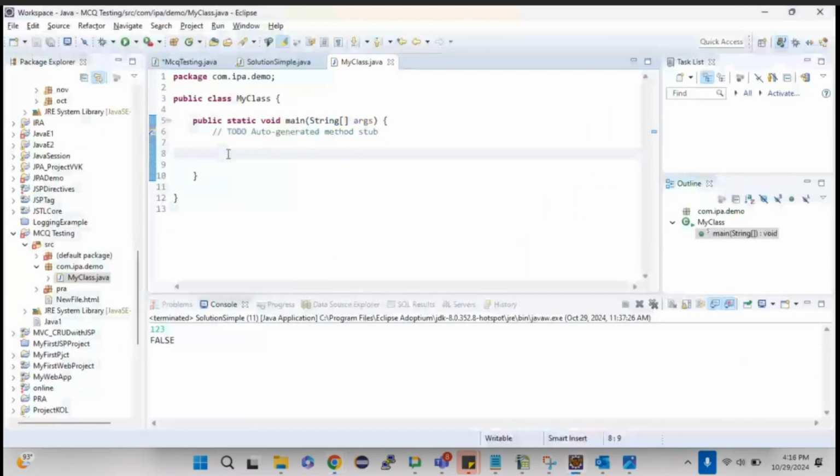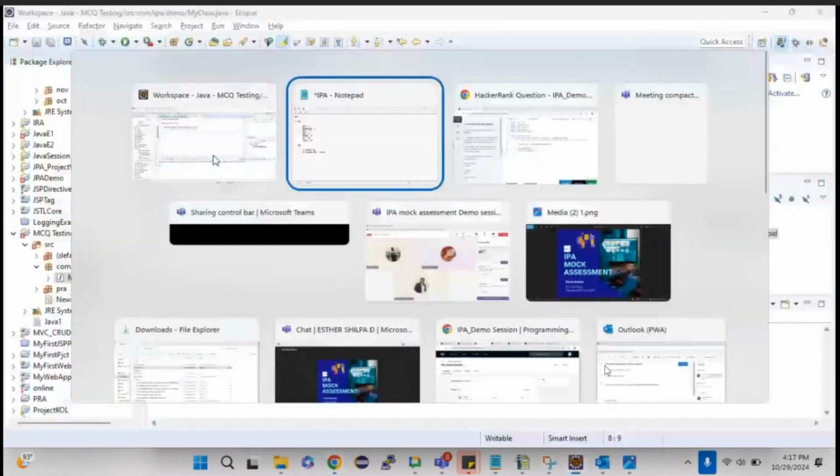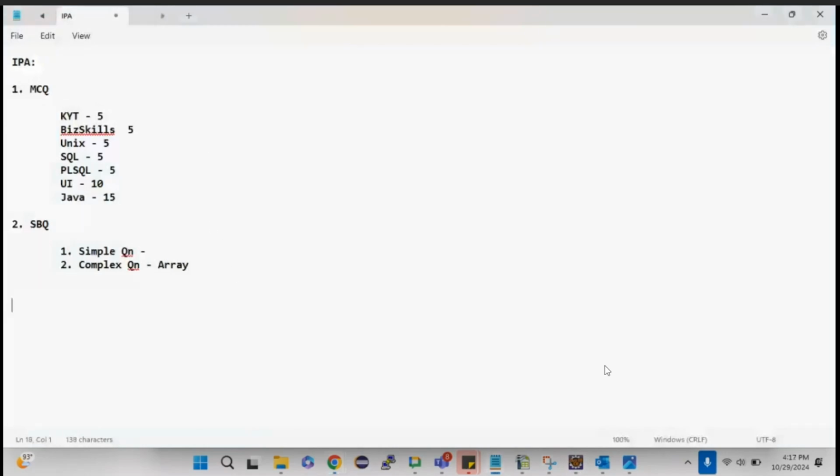What do you mean by data type? So a variable obviously has to store the value temporarily. That is the purpose of a variable, right? So to declare a variable, what is the syntax? First data type and then the variable name. Am I right? This is the syntax. Let me just write it in the notepad. Yes, so data type and then the variable name I'll be giving it, right?